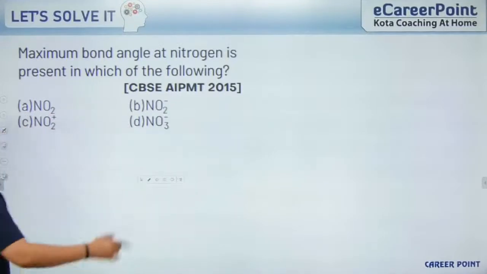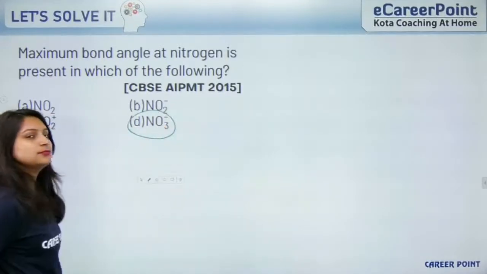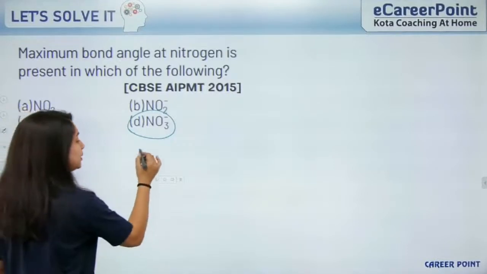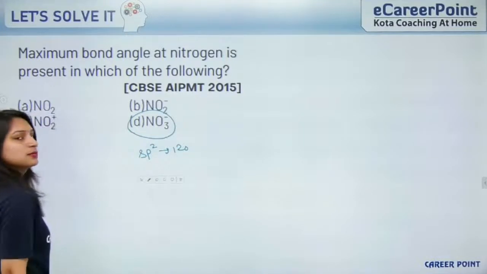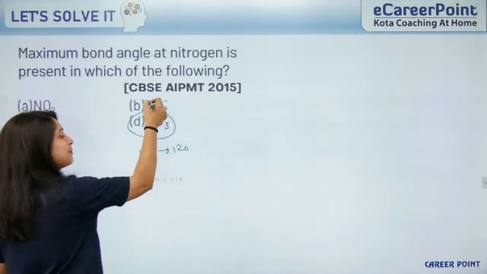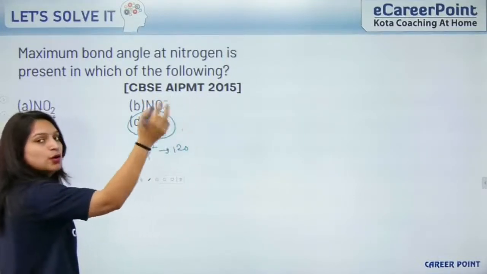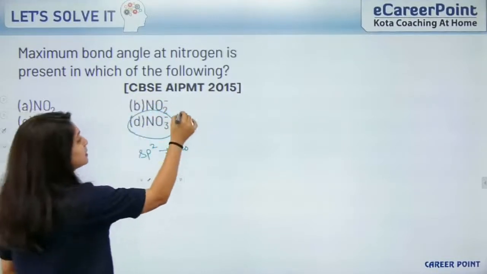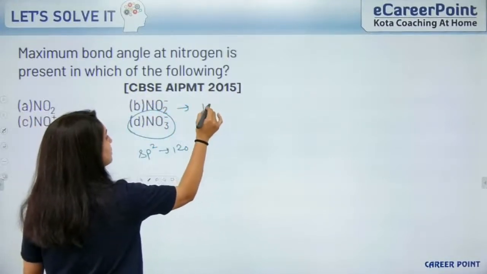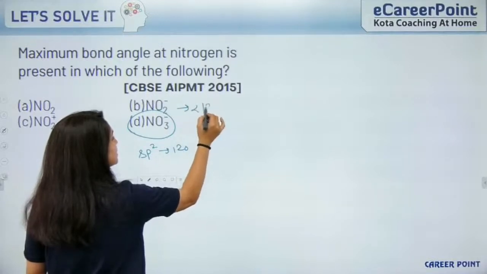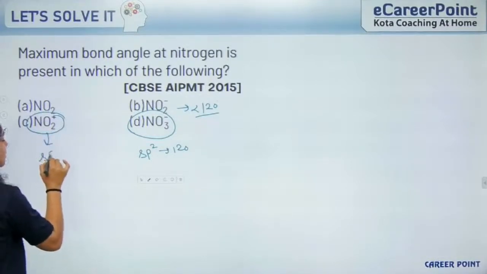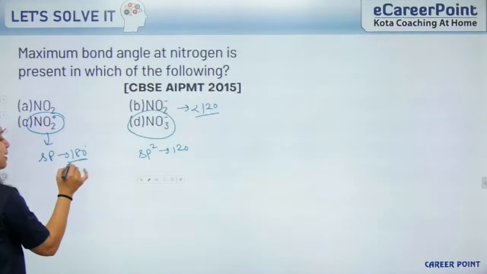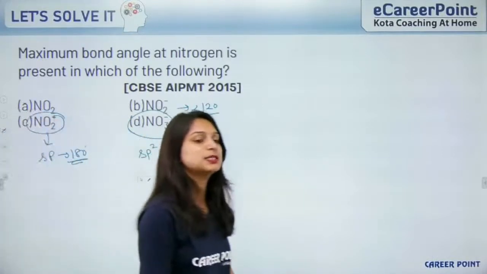If I talk about NO3 minus, it is sp2 hybridized, 120 degree. NO2 minus is bent shape: 5 plus 1 is 6, minus 4 is 2, so 1 lone pair and 2 bond pairs, that means it will be bent shape, with an angle less than 120 degree. Now see this one, NO2 plus is sp hybridized, that means 180 degree, which is the maximum bond angle.